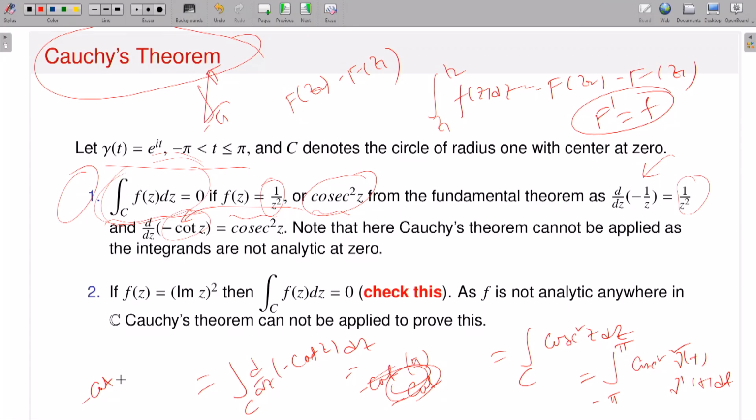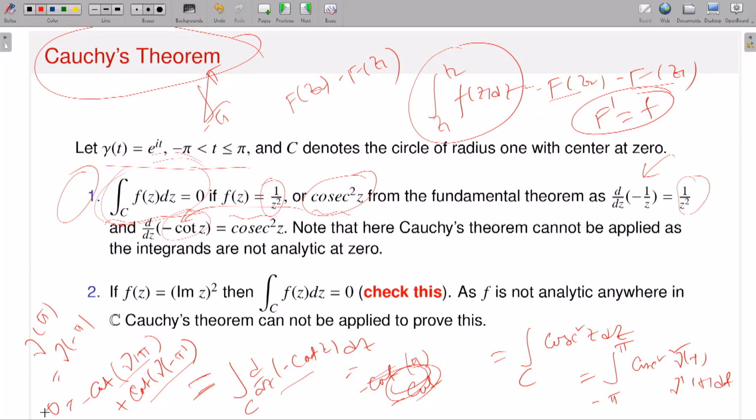C is a simple closed contour, starting from one point and ending at the same point, so this is minus cot of gamma(pi) plus cot of gamma(minus pi). This is the value I already know, because the integral from z1 to z2 of f(z) dz, if it possesses an antiderivative capital F, is capital F(z2) minus capital F(z1). So this is minus cot of gamma(pi) plus cot of gamma(minus pi), but gamma(pi) is the same as gamma(minus pi), so therefore this is 0.